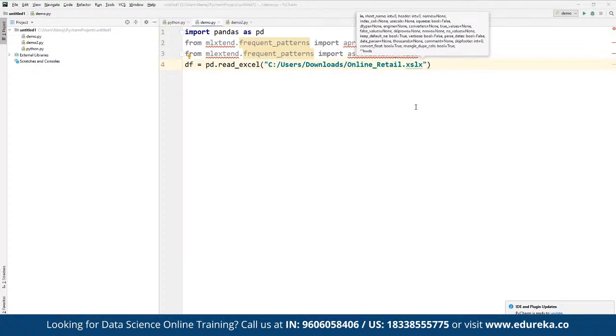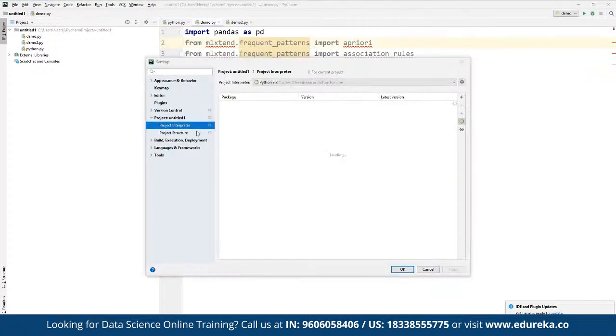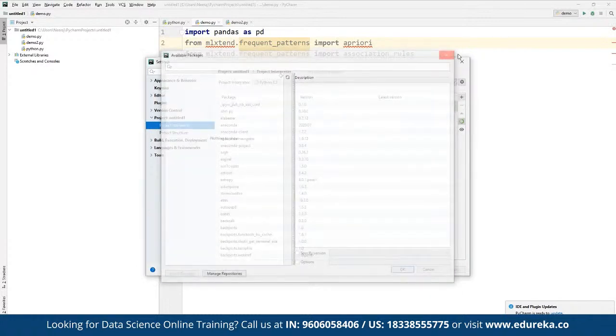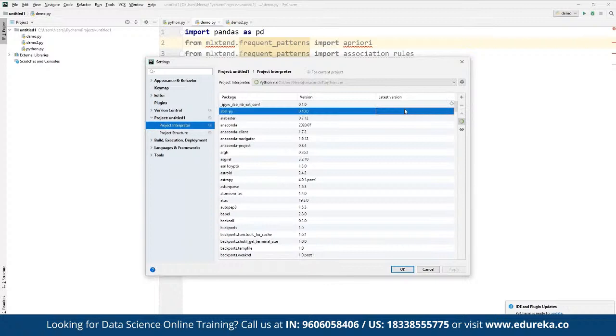In case some libraries are currently missing, we can import these libraries as and when required, if they are not properly installed. For installation of any new library, we can go to File, under Settings. Here we have to go to Project Interpreter. In case you want to add any specific library, we can simply click on plus, and then choose which library we want to add. We can also see the entire list of all the libraries currently installed here.